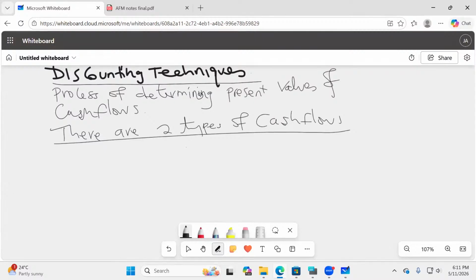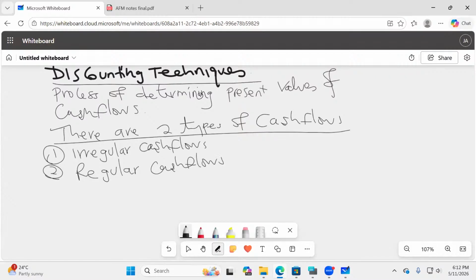Number one, we have what we call irregular cash flows. And then number two, we have regular cash flows. These are also the ones we call annuities. So there are two types of cash flows: irregular and regular.